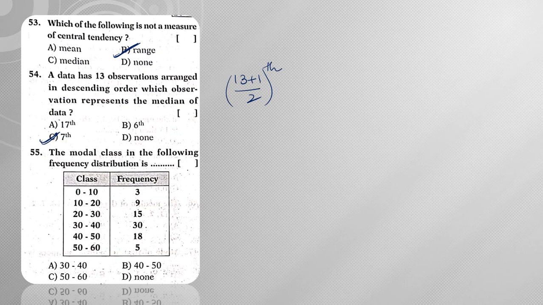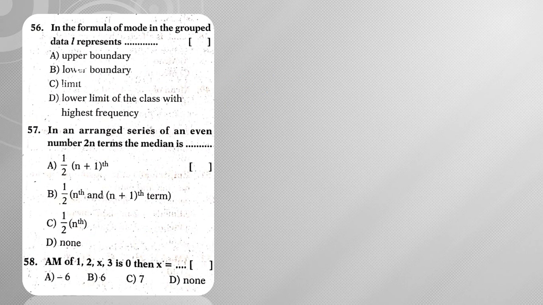Next, the modal class in the following frequency distribution table. If you observe, 30 is the largest frequency, and its corresponding class interval will be my modal class, hence the answer is 30 to 40. Next, in the formula of mode in grouped data, L represents the lower boundary. So be clear, it is the lower boundary.